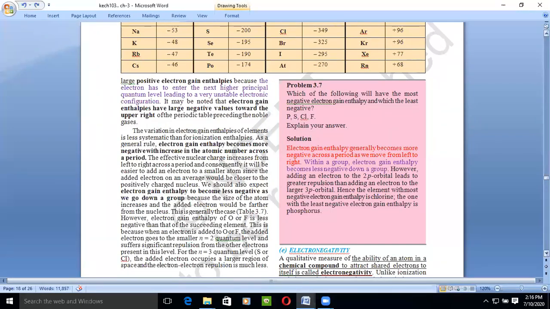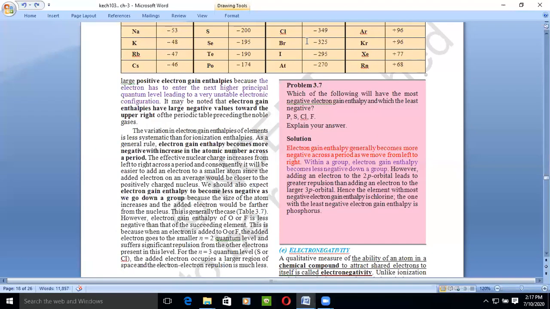Okay, we have a question here: which of the following has the most negative electron gain enthalpy? Phosphorus, sulfur, chlorine and fluorine. From this you came to learn the summary. The electron gain enthalpy generally becomes more negative across the period when we move from left to right. But within the group, the electron gain enthalpy becomes less negative down the group. If we go down the group, it becomes less negative, as you can see here.